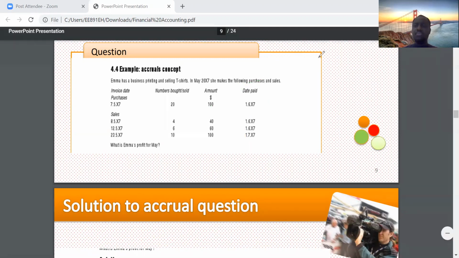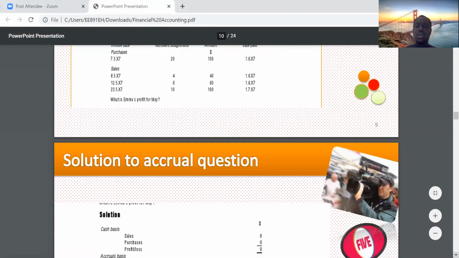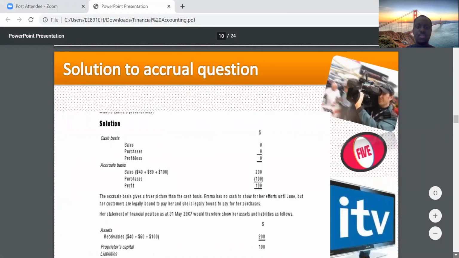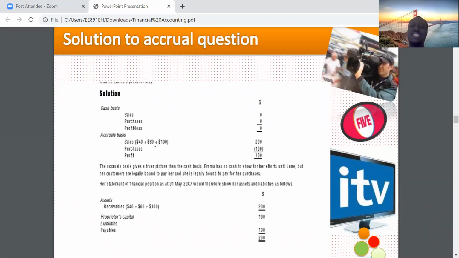So I hope that gives you some understanding when it comes to the accrual basis. Very, very key. Now, let's use this to create some simple form of statement. So we've looked at the income statement. This will be a simple income statement. Let's look at a statement of financial position. It's getting interesting.